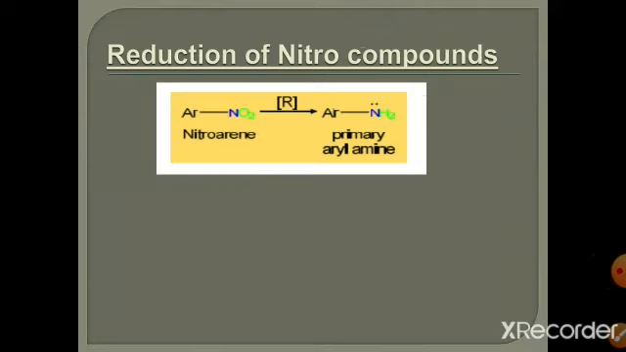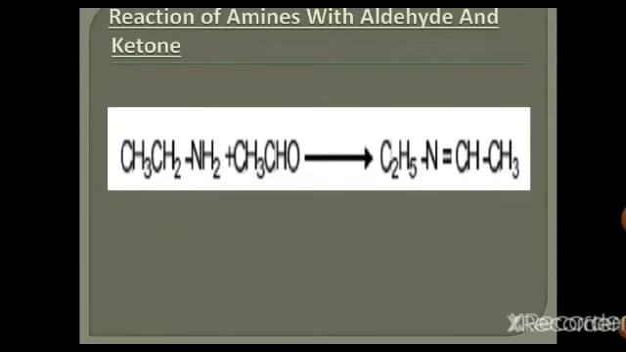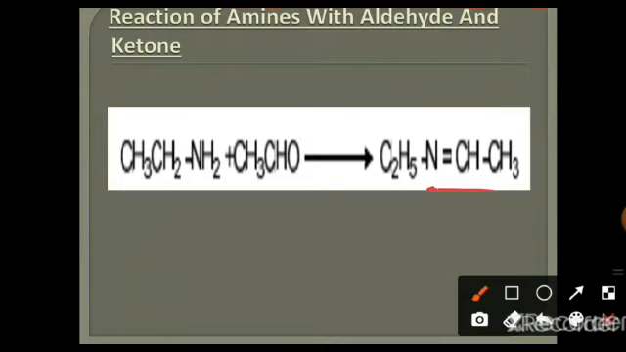Amines with aldehyde and ketone. When a primary amine reacts with a carbonyl compound, it is converted into Schiff base. Schiff base has a double bond between carbon and nitrogen. This species is known as Schiff base. So when an aldehyde or ketone reacts with a primary amine, it is converted into Schiff base.